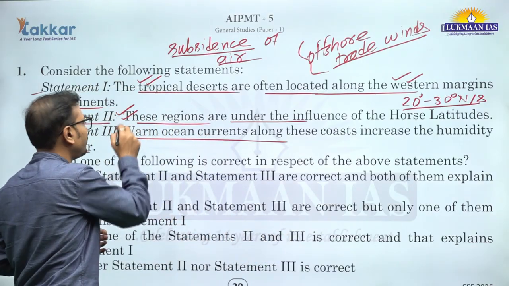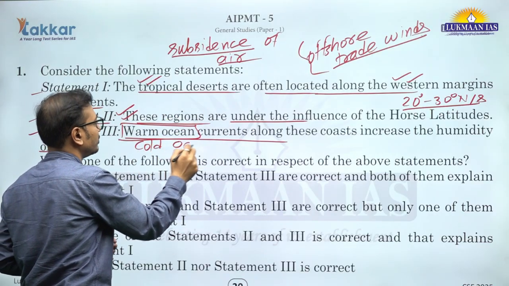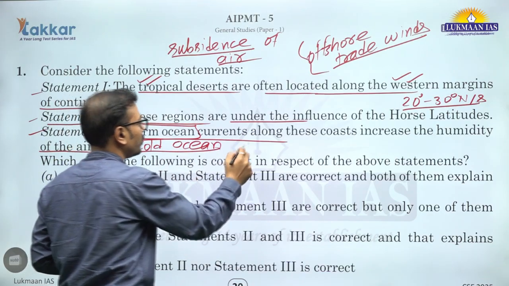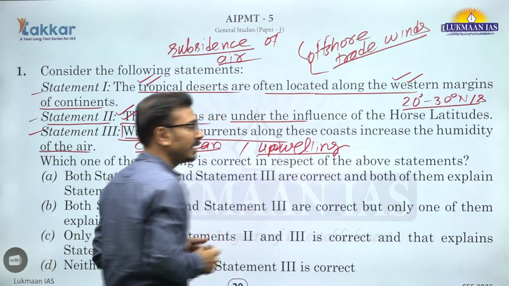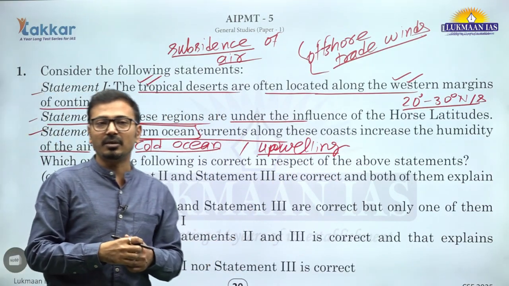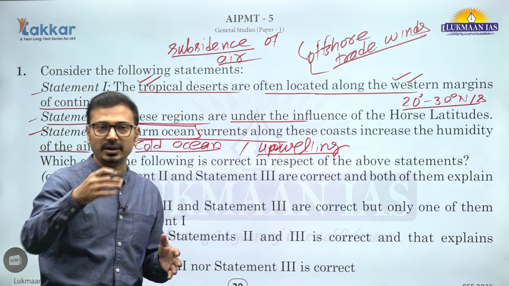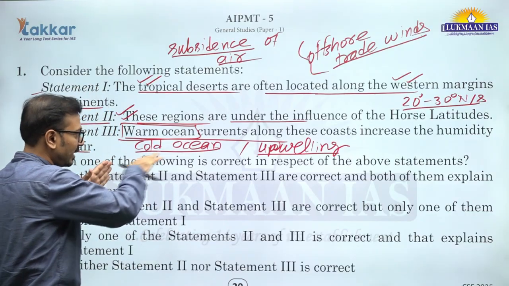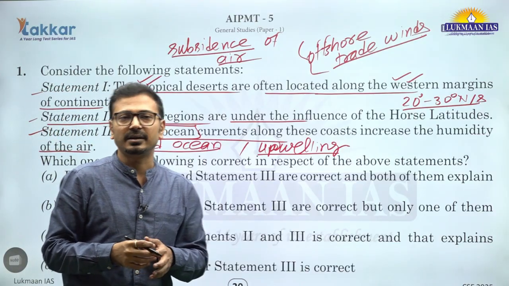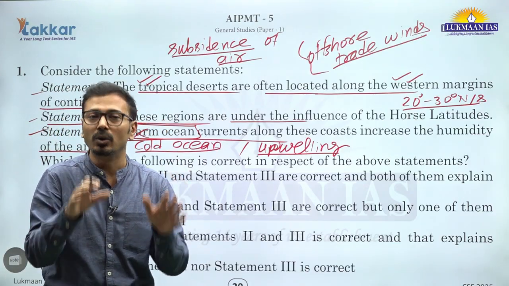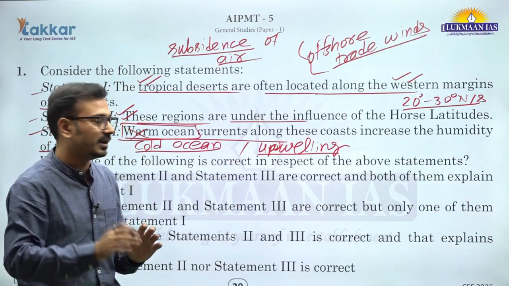And because of that, here what we have along the western coast in the tropical region are cold ocean currents flowing. Cold ocean currents especially due to upwelling, like the Canaries current where the Sahara desert is. If you talk about the Mojave desert, the California cold current is there. If you talk about the Atacama desert, the Humboldt cold current or we can say the Peru current is there. तो ये सारे क्या है, cold ocean current है. तो ये जो दिया हुआ है ये incorrect statement है. अब cold ocean currents क्या करता है? Cold ocean currents will keep the temperatures colder and that's why sufficient moisture is not available for the onshore winds, any kind of wind that is coming if there is.